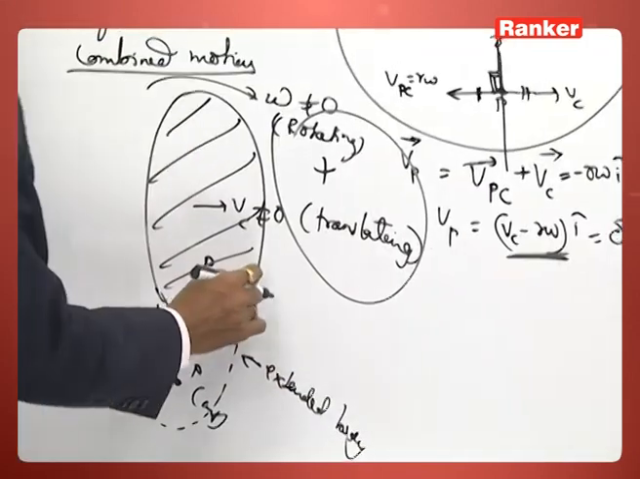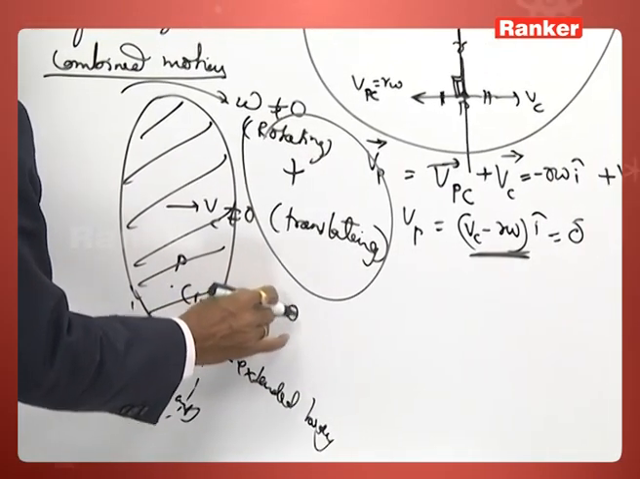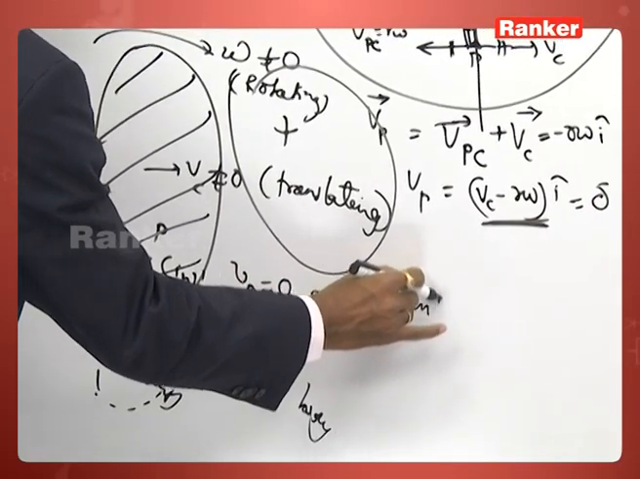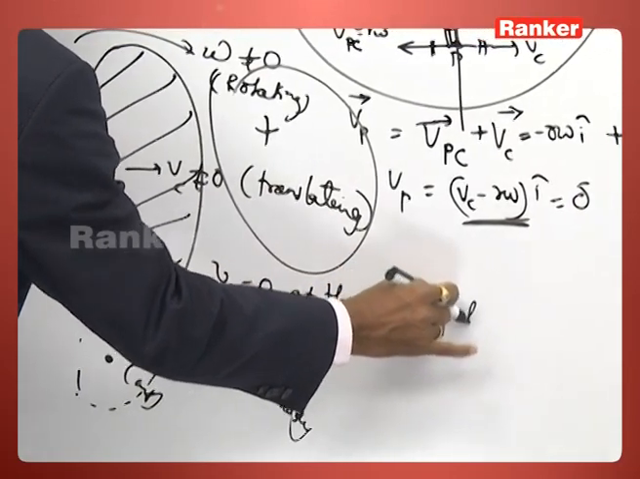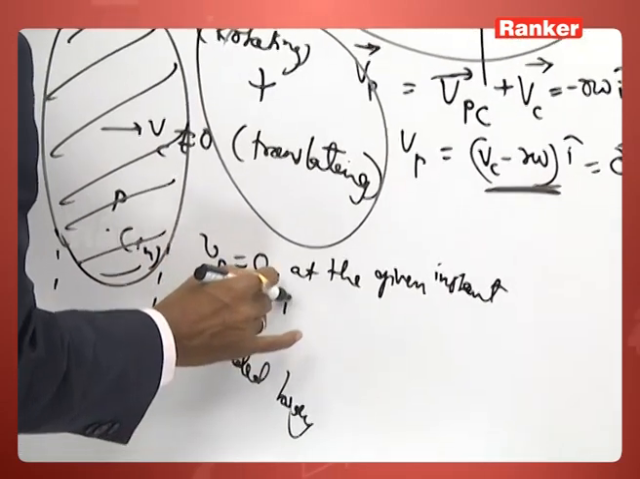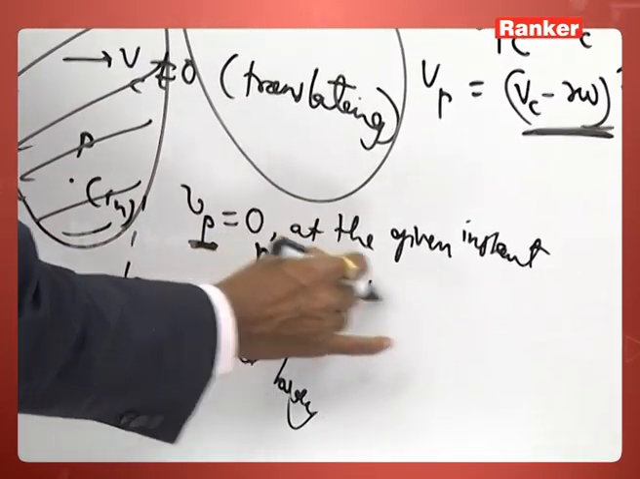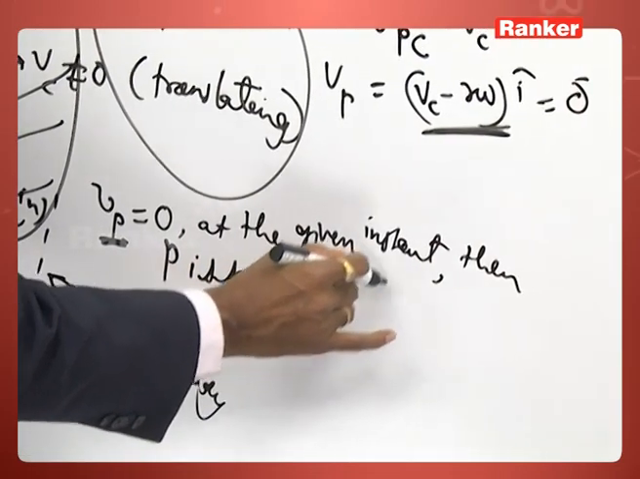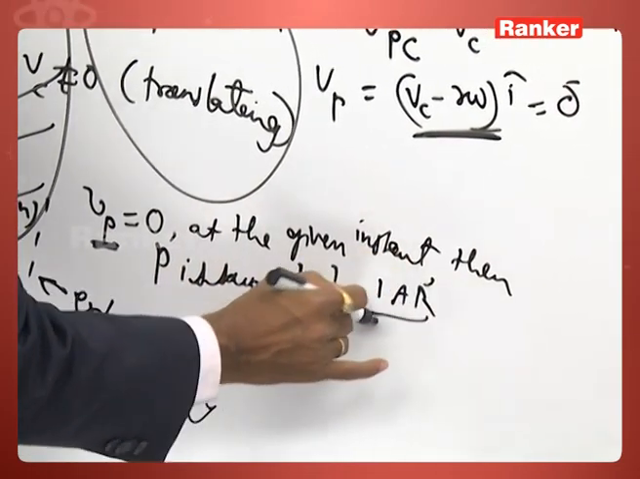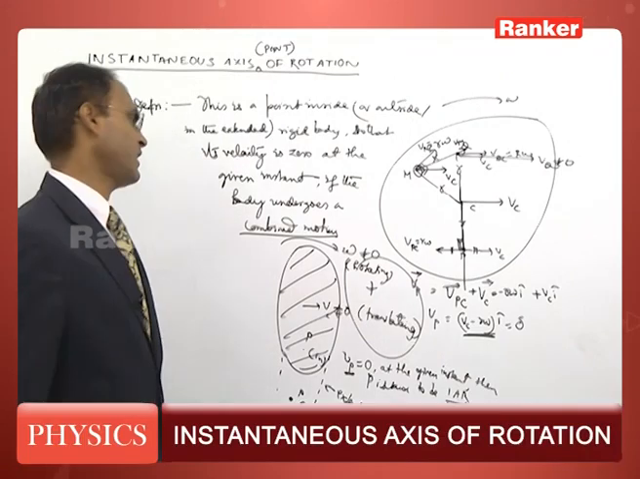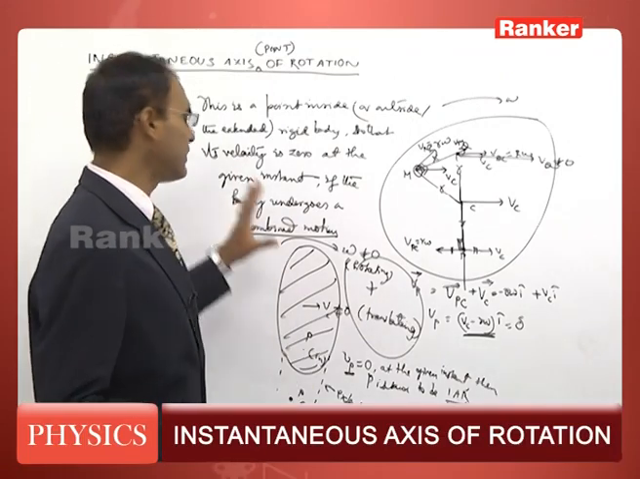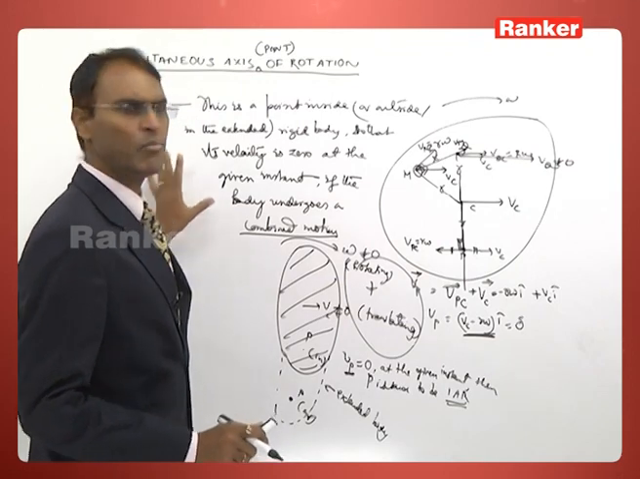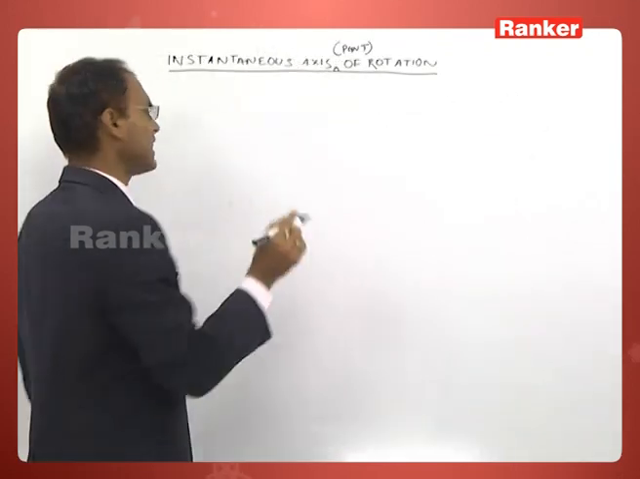When the velocity of this point P is 0 at the given instant, point P is said to be instant axis of rotation or instant point of rotation. This is the idea, and I will tell you how to use this idea to find that point. Let us take an example.